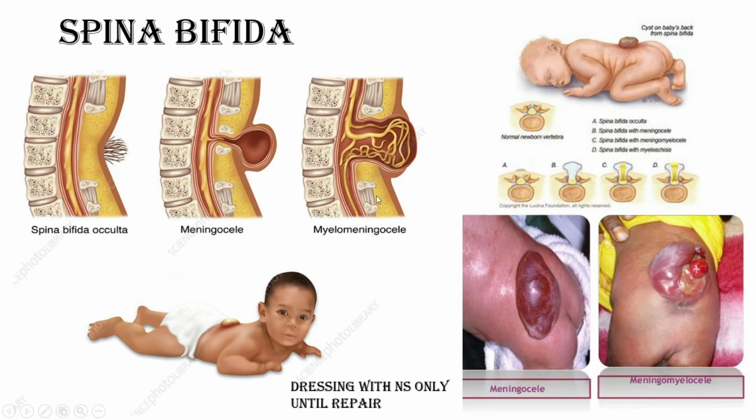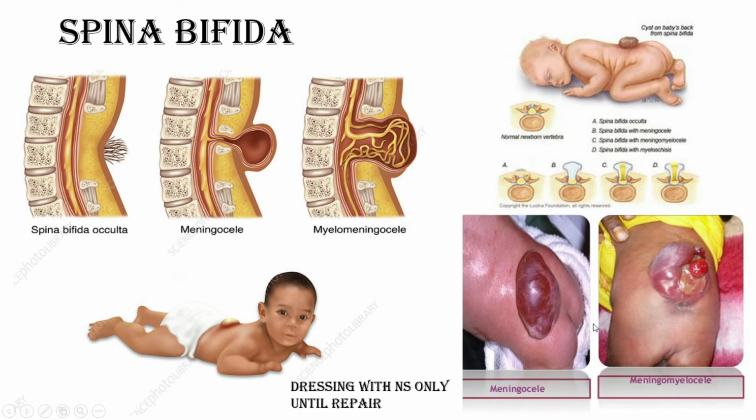In meningomyelocele, there will be some nerve fibers within the swelling in the midline of the child, and in meningocele only CSF and dura mater will come. One thing to keep in mind: in a severe degree of meningocele, there is a chance of raw exposure of the wound.